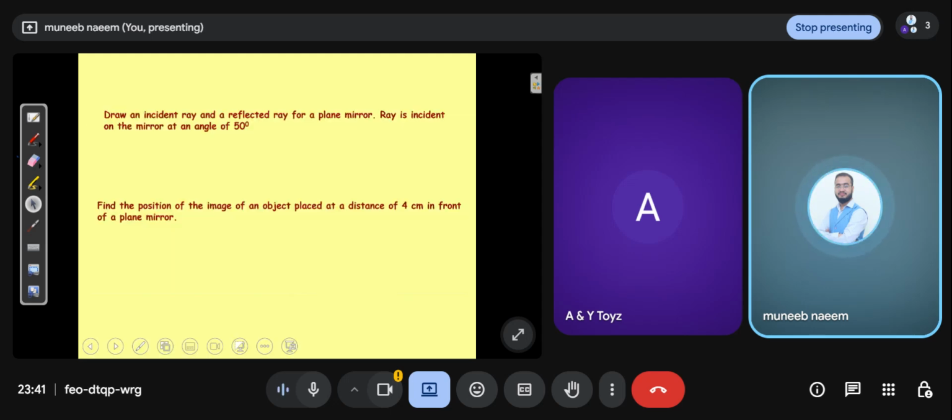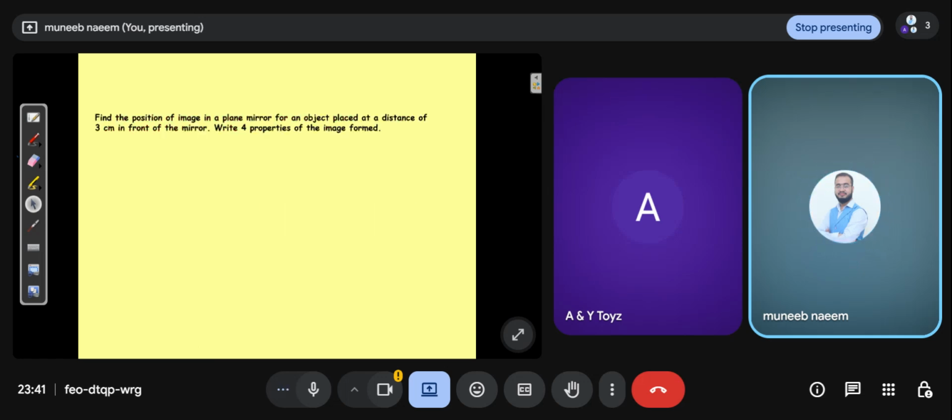Draw an incident ray and a reflected ray. For a plane mirror, a ray is incident on the mirror at an angle of 50 degrees. Find the position of the image of an object placed at a distance of 4 centimeters. So you can solve it. You can draw it by yourself at home. Find the position of the image in a plane mirror for an object placed at a distance of 3 centimeters in front of it. Write four properties of the image formed.